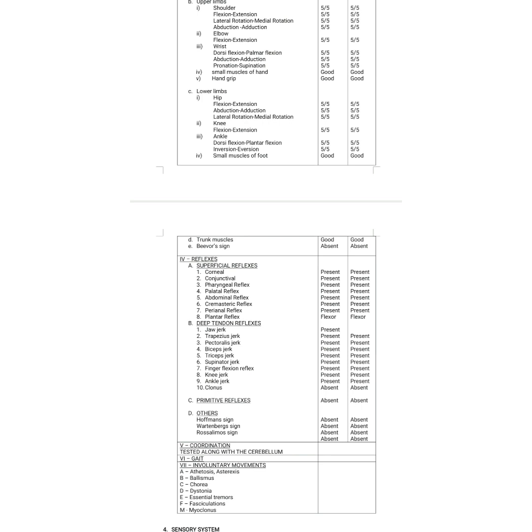So for the corneal reflex, what is afferent and efferent? Afferent is the trigeminal, efferent is the facial nerve. For the conjunctival also, afferent is trigeminal, efferent is facial. For the pharyngeal reflexes, you need to know about the nerves. And the palatal, there are palatal nerves. And for the abdominal reflexes, you have T7 to T12 dermatomes. And for cremasteric reflex also you need to know. And the perianal reflex and the plantar reflex. Plantar reflex root value is L5 and S1.